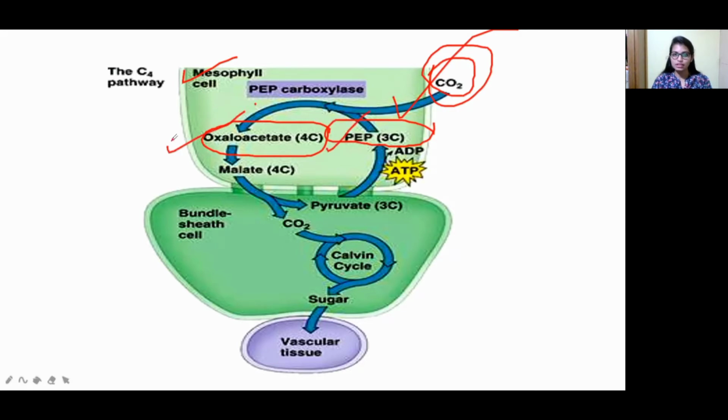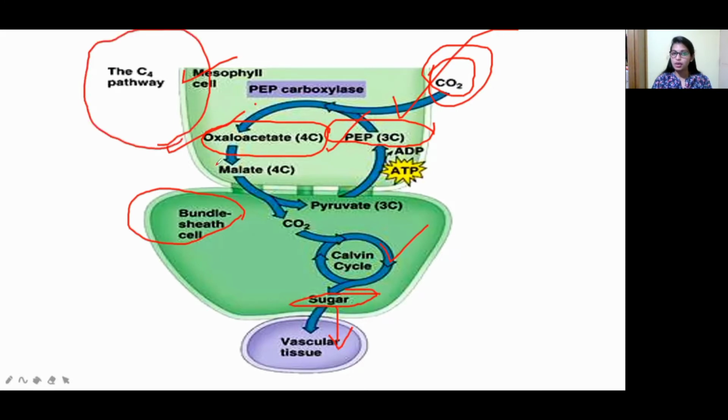Now what happens is, this oxaloacetate is converted into malate. Then this enters as a pyruvate in the bundle sheath cell. Now this pyruvate is converted into carbon dioxide and enters into the Calvin cycle to produce sugar. After producing sugar, it will enter into the vascular tissue for metabolism. So this is the overall pathway of the C4 pathway.